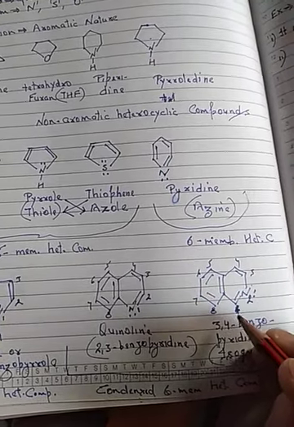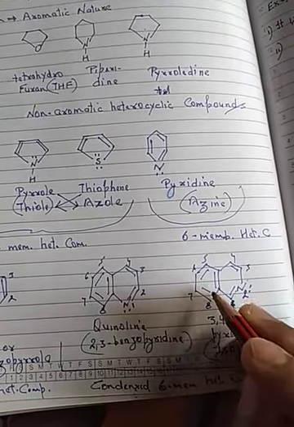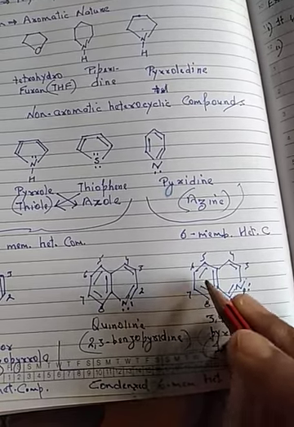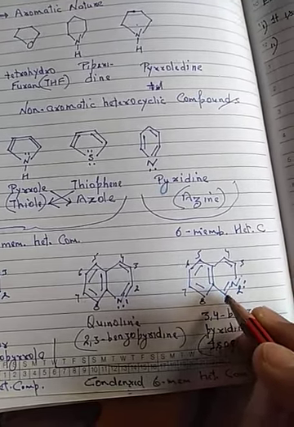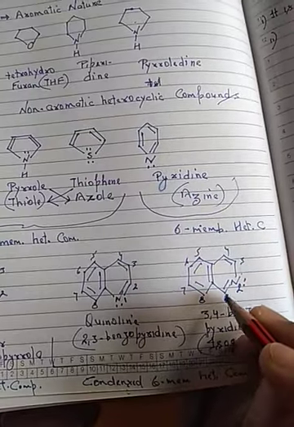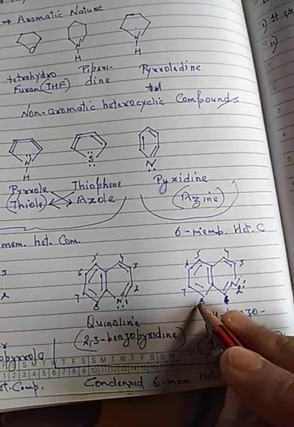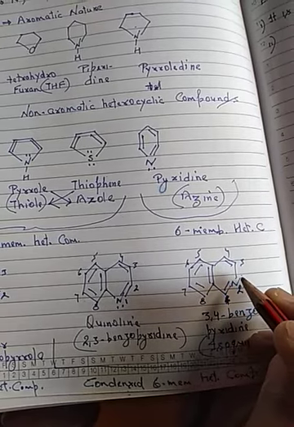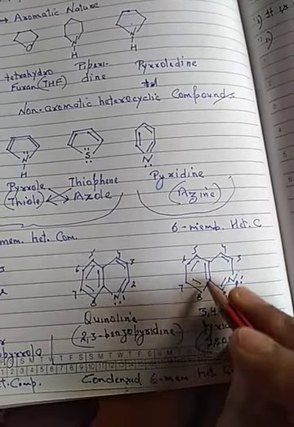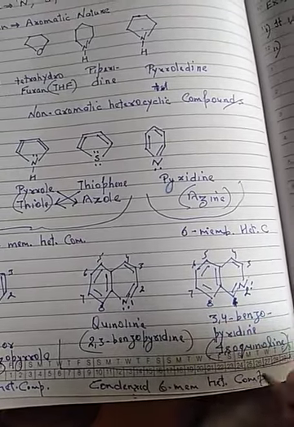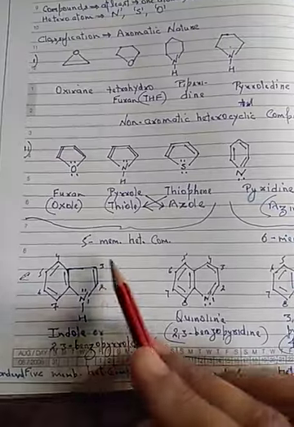Here also numbering starts from the second ring, starting from the fusing point, 1, 2, 3, 4, 5, 6, 7, 8. In terms of nitrogen, it is the 3, 4 position. That's why it is called 3,4-benzopyridine or isoquinoline.